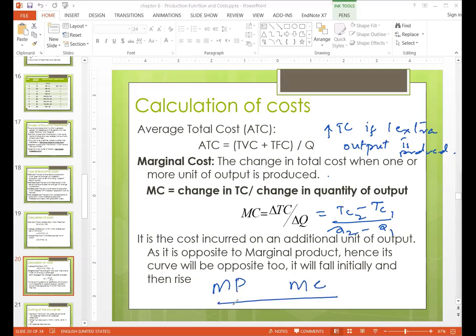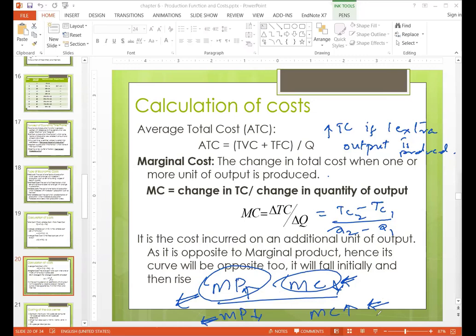So it means when marginal product is increasing, marginal cost is falling. When marginal product is falling, marginal cost is increasing. So they are opposite to each other. This is showing us the gains from hiring more labor, and this is the cost of producing that output. So if the input is beneficial, then there will be less cost in producing that output. If inputs are costly, then the output will be produced expensively.